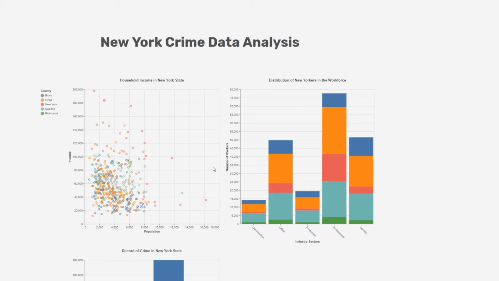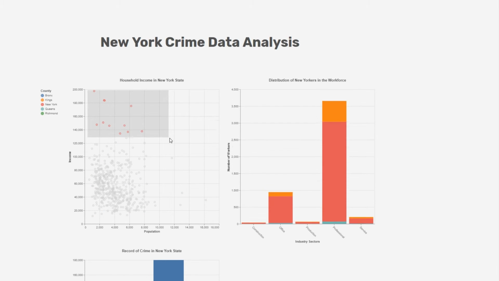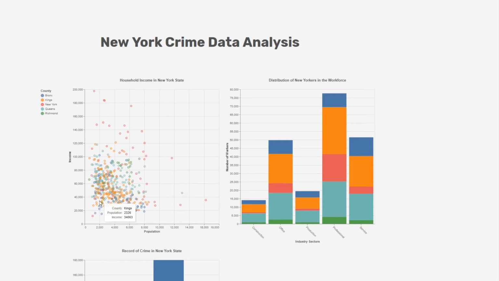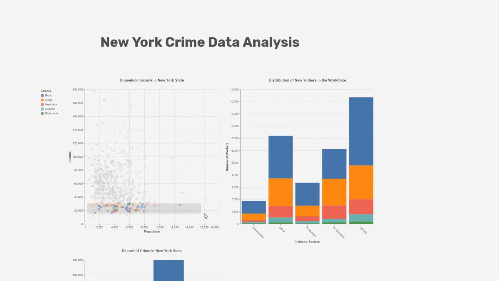The next visual, a bar graph on the right, breaks down the number of workers in each industry sector to see if we can learn more about the income statistics. Again, it is separated by counties, but we can take a closer look by filtering the data points from the first visualization to get a closer perspective. By selecting only the higher earning populace, we can see that almost all of them work in the professional or office industry. On the other end of the scale, we can see that most workers making below $30,000 annually are in the service industry more than the other 4 categories.